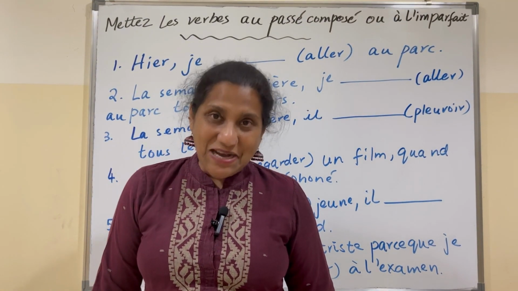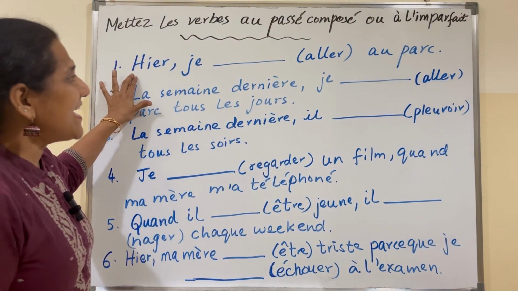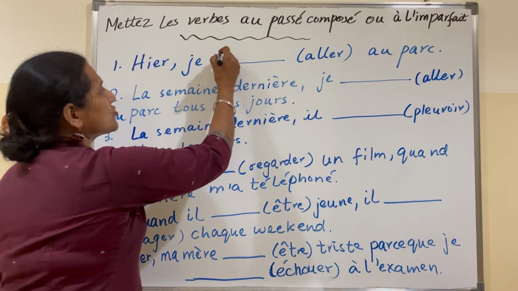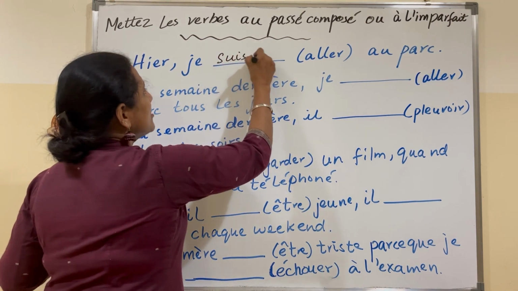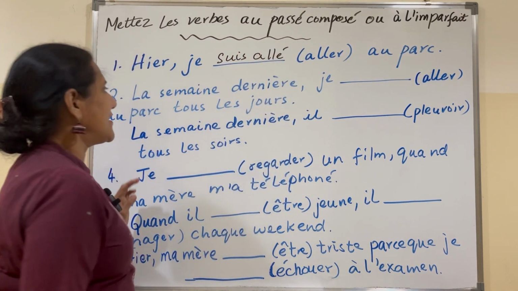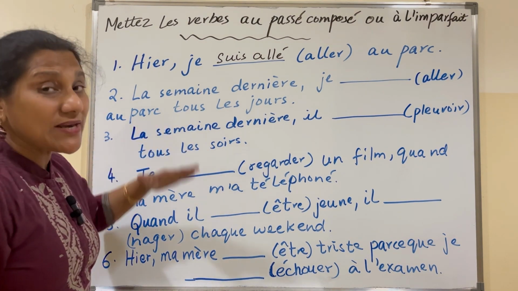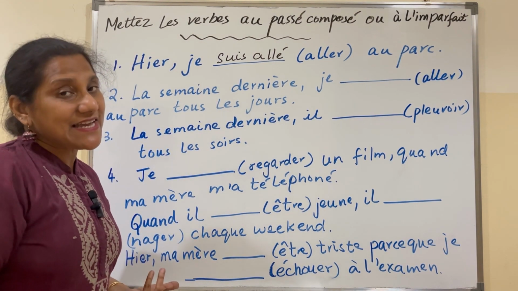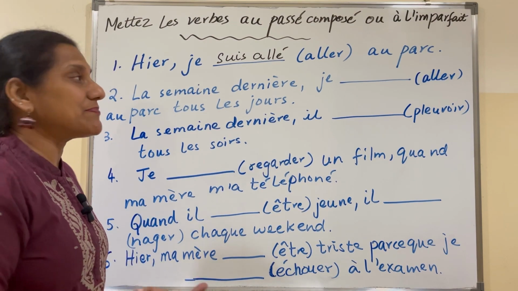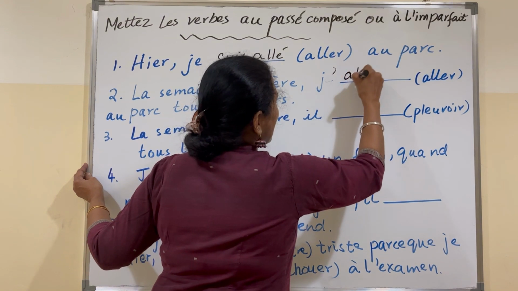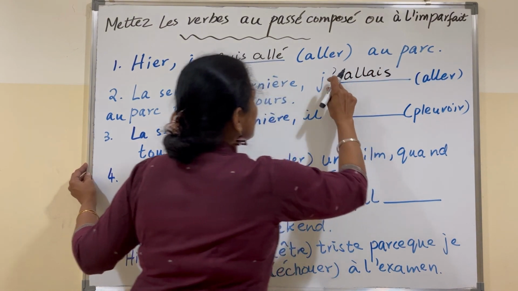Let's look at some examples. Hier, je allais au parc. It's a one-time action, so je suis allé au parc. La semaine dernière, je allais au parc tous les jours. Tous les jours is giving an indication that it's an action that was repetitive. So, j'allais. L'imparfait will be used here.